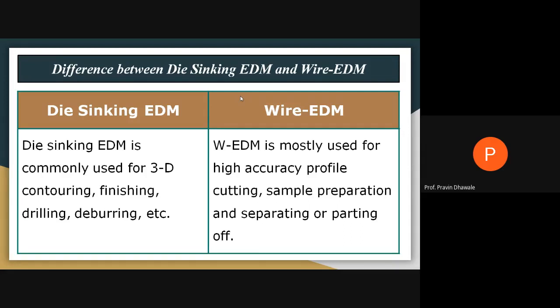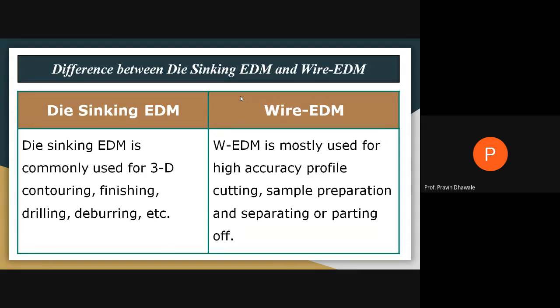Whereas WEDM, that is the wire cut EDM process, is mostly used for high accuracy profile cutting, sample preparation, and separating or parting off operations. Means the wire cut EDM process is mainly known for accurate profile cutting.